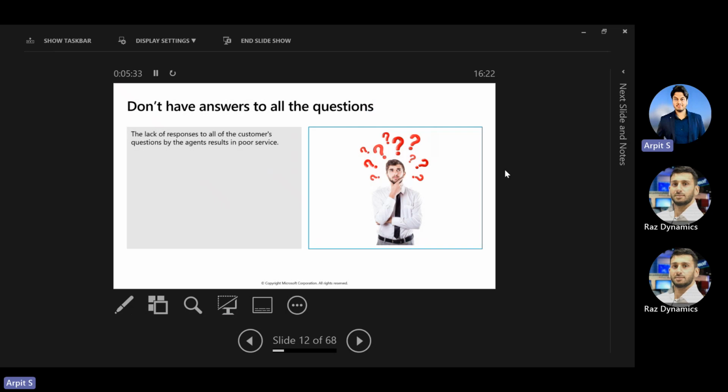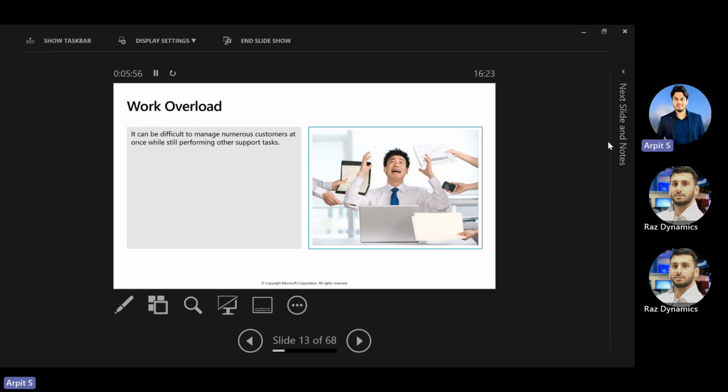Agents don't have answers to all the questions, so you cannot predict what kind of questions a customer can ask, right? Organizations invest a lot of cost in providing training as well, but you cannot predict, right? So sometimes, being a customer, you don't get the answers to all the questions. Work overload is also a major thing, like handling multiple customers through multiple channels, and you have to deal with a lot of work dealing with the customer. Some customers interact through emails, phone calls, chatting, so you have to deal with that as well.